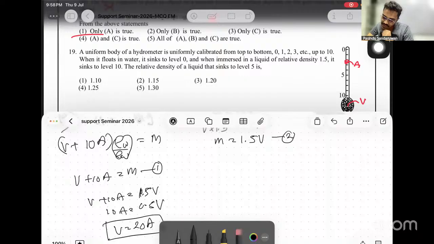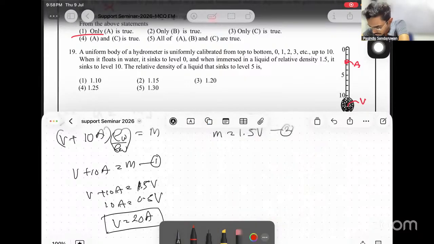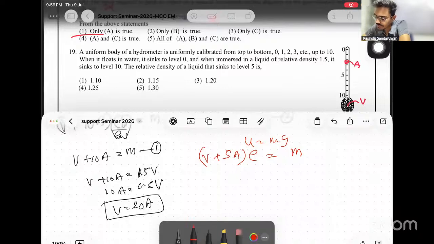Now, what is asked is the relative density of the liquid when it sinks to 5. Okay. Then for that liquid, apply again. U equals mg, right? V rho g. Now V is V plus 5a up to 5, no? We need relative density, say rho, equals m. Now, for V, we can write 20a instead. Then this is altogether 25a, right?